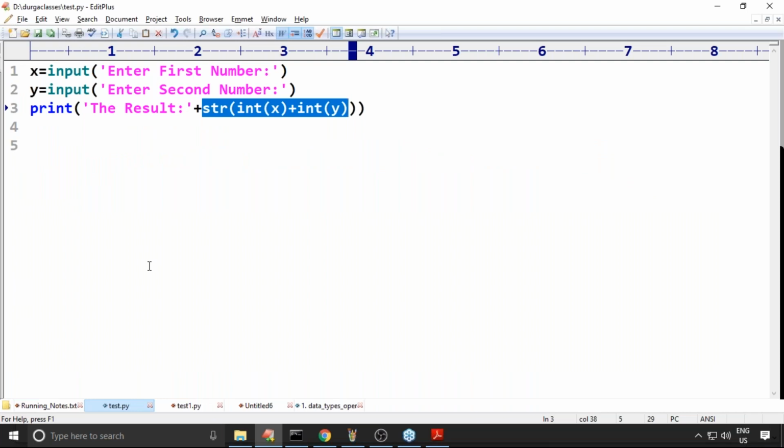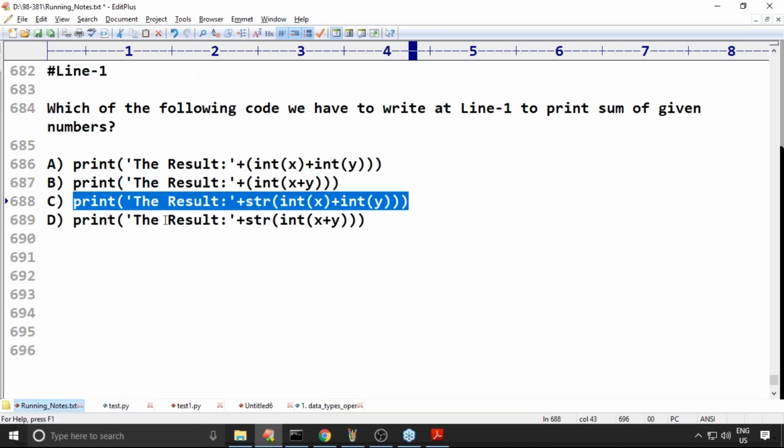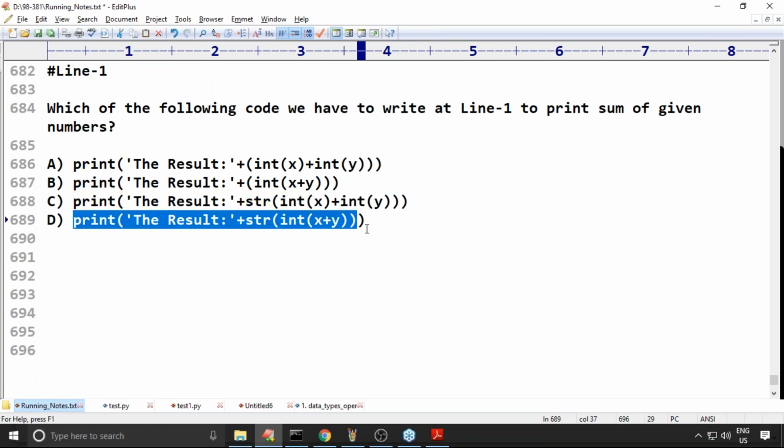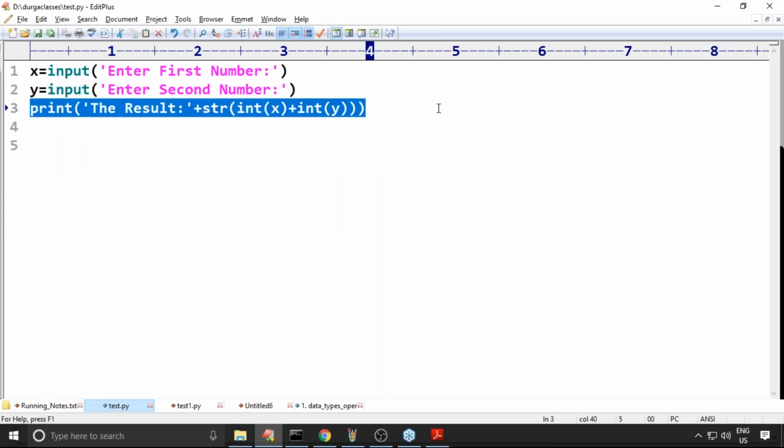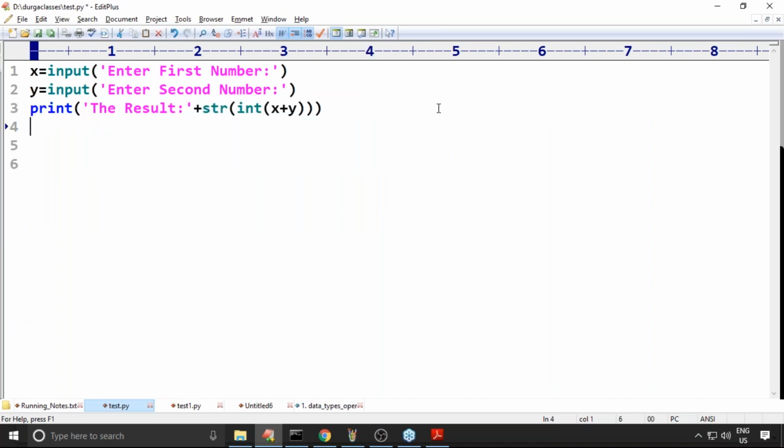Please respond. To read two int values and print the sum, what is the code we have to take? This is the code we require. Now, can I take this other option or not? Can you please confirm? Is it possible? Is it valid or not? What problem are you going to get?